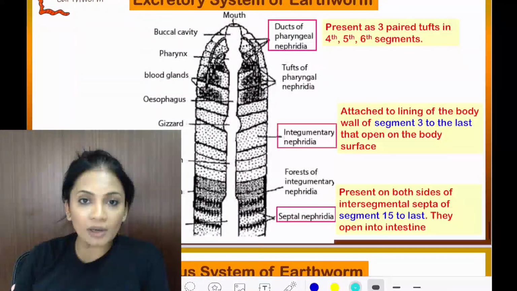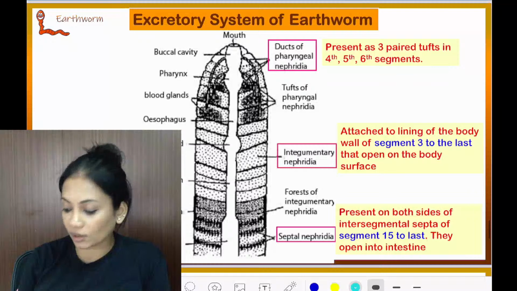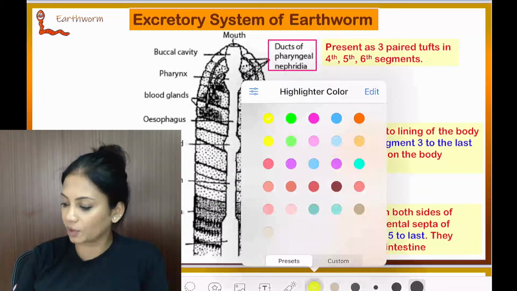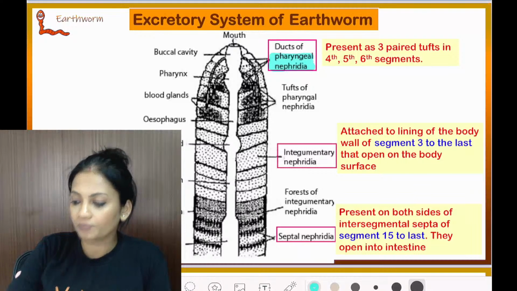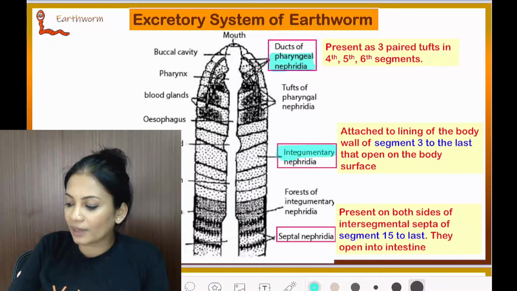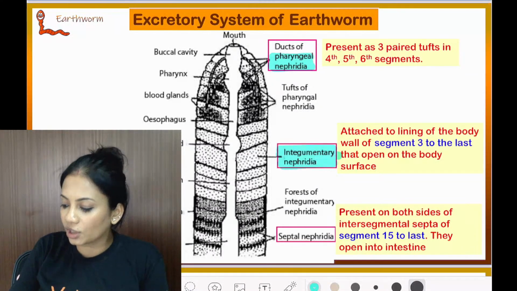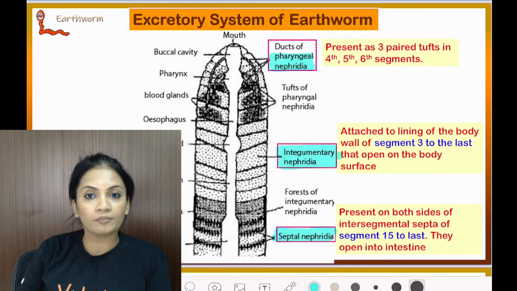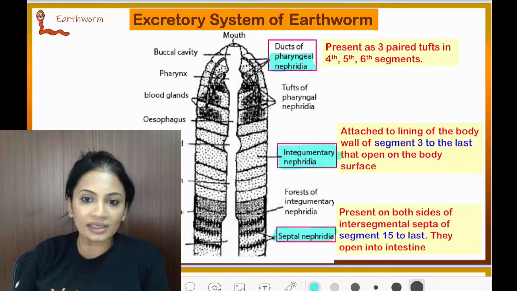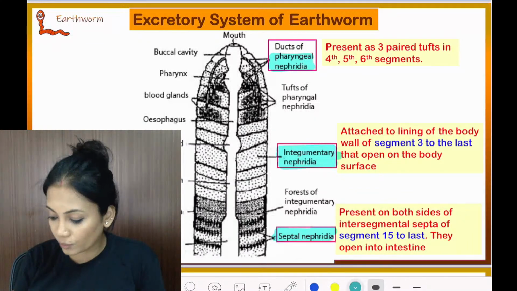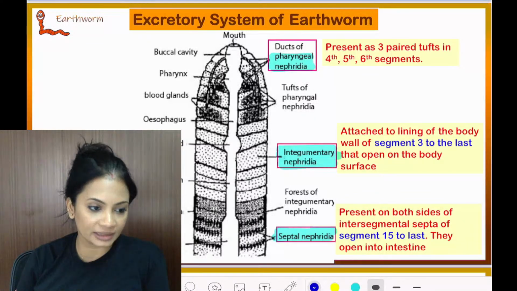Now, talking about nephridia, let's see what the different types of nephridia are. Here we have one, pharyngeal nephridia. Second, integumentary nephridia. Third, septal nephridia. Three different types of nephridia are present: pharyngeal, integumentary and septal nephridia. Now what you need to know is, where are they present? Clear everyone?